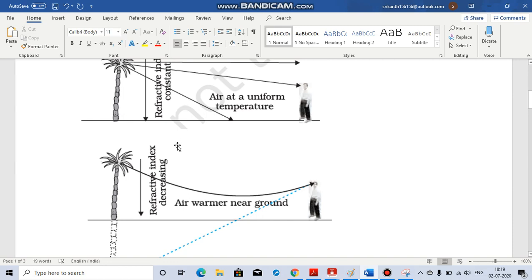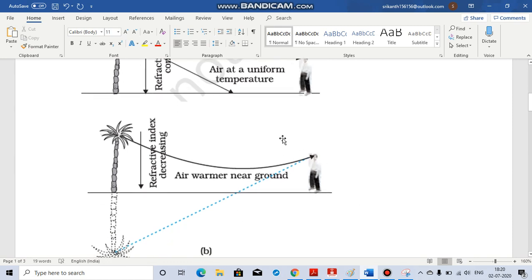That means the light rays in the dense region get reflected back without undergoing any refraction. Here the refractive index is falling down, so the light rays bend and enter the eyes.